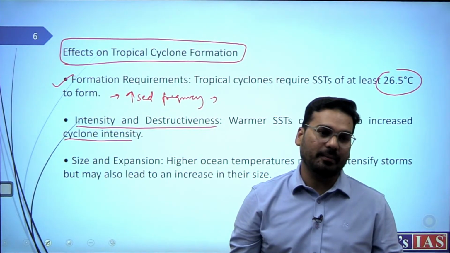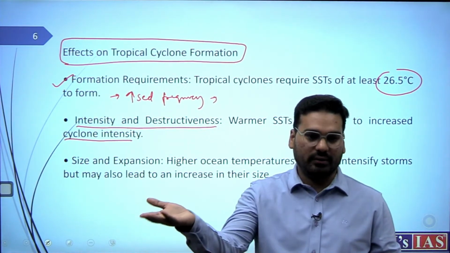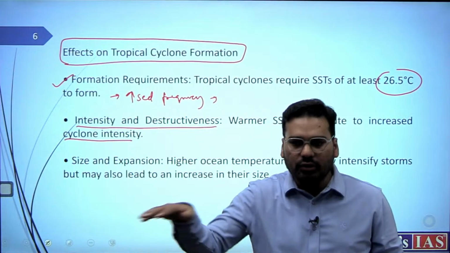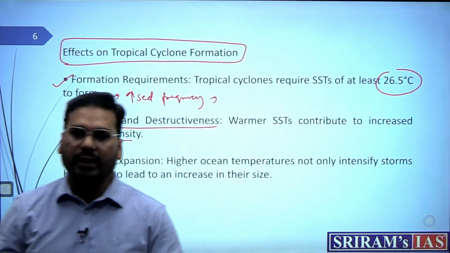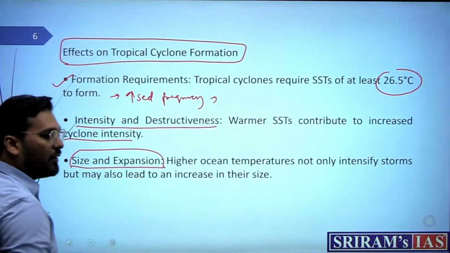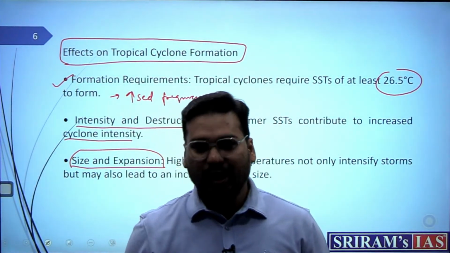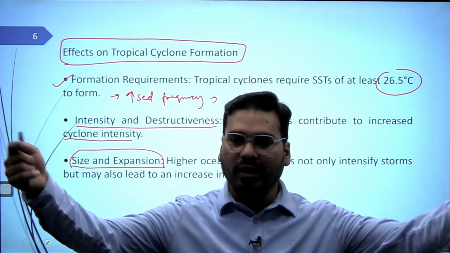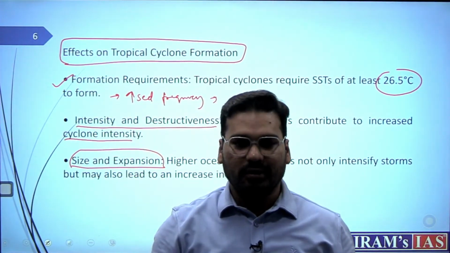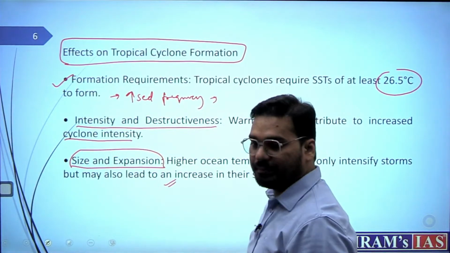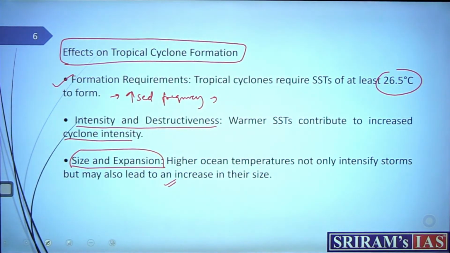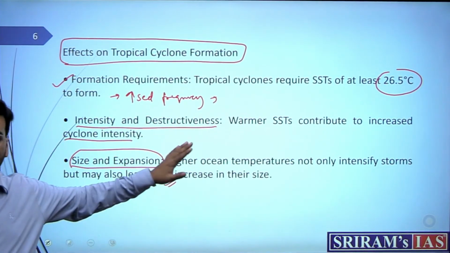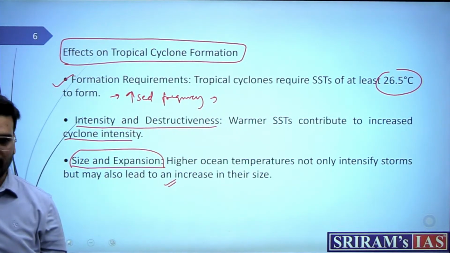So intensity is higher because there's a hot surface which will keep providing moisture for a continuous period of time, because it is not cooling down. Then size and expansion also. If the supply of moisture were lesser, there would be lesser expansion. But if the supply of moisture is so great, don't you think it is going to create a very large and very strong cyclone? This is another effect, and these are all things we can think of from common sense only. These are the conditions we have discussed in the classes as well, right?